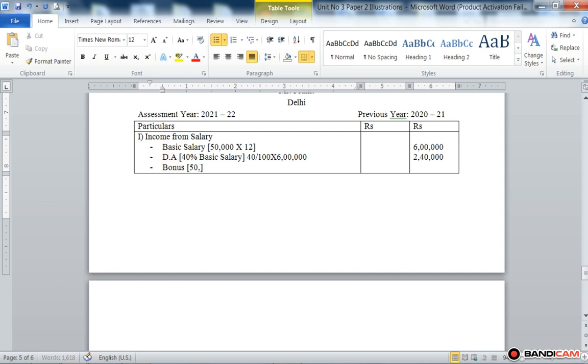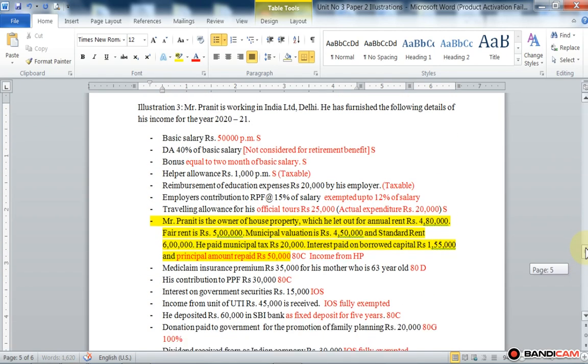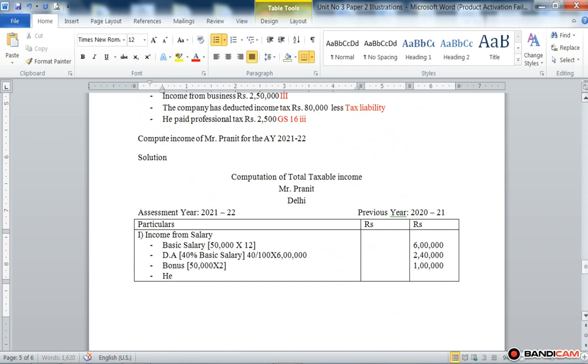So 50,000 multiplied by 2, that is 1 lakh. Then next, helper allowance, fully taxable, that is 1,000 per month.